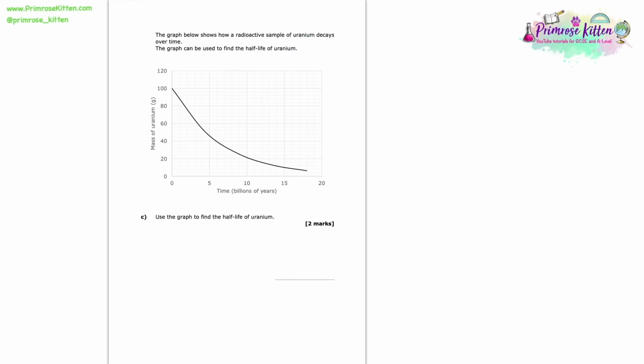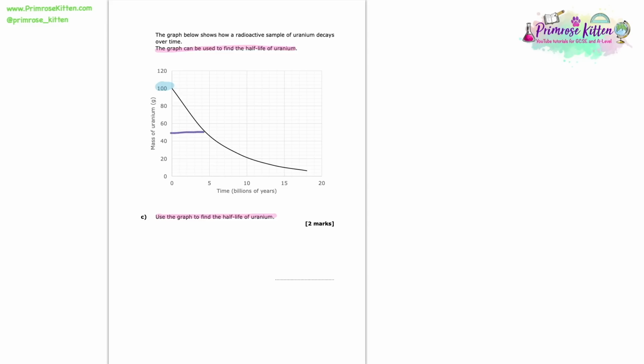The graph below shows how a radioactive sample of uranium decays over time. We're told the graph can be used to find the half-life of uranium, and we're asked to use the graph to find the half-life. So to find the half-life with a graph, you need to look at the maximum point it reaches on that graph. So here you can see it goes up to 100.